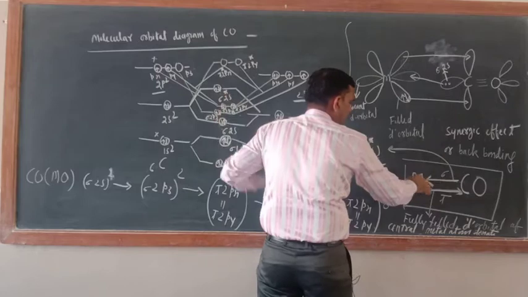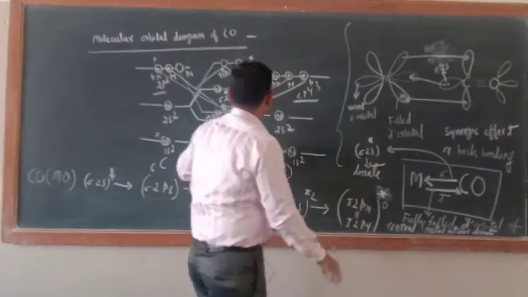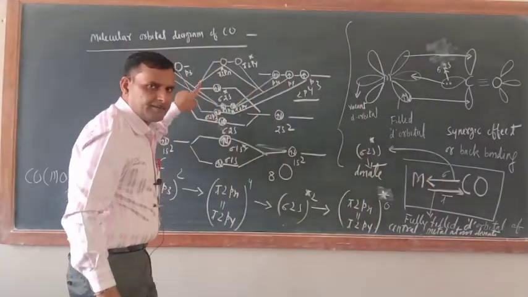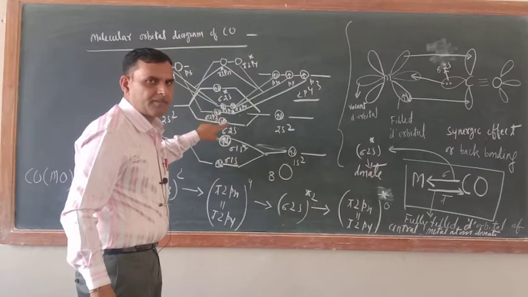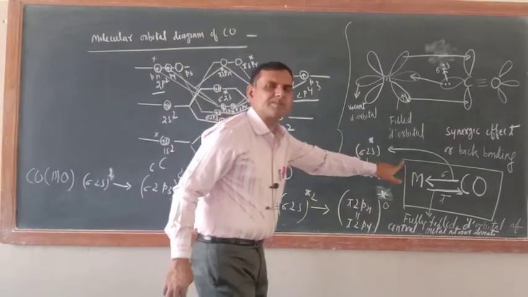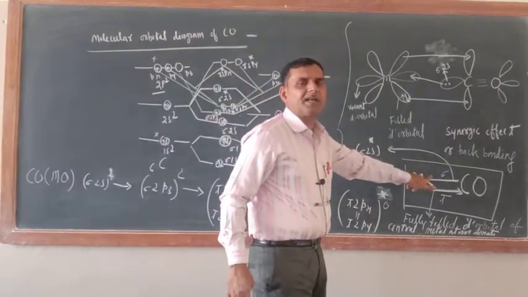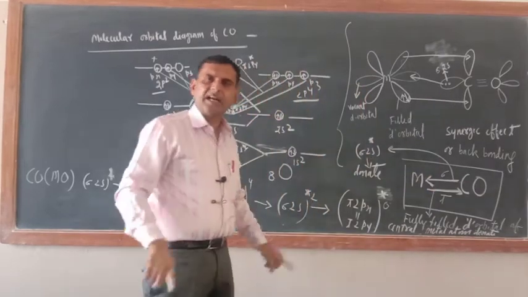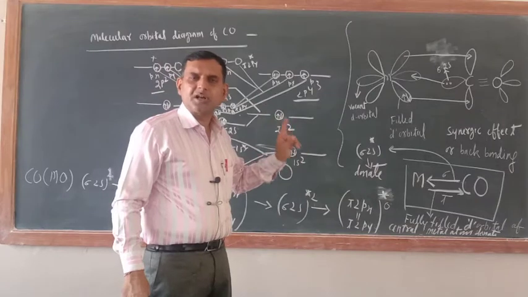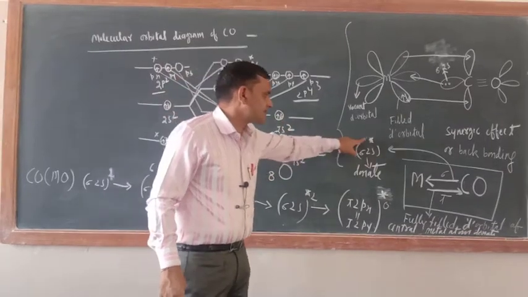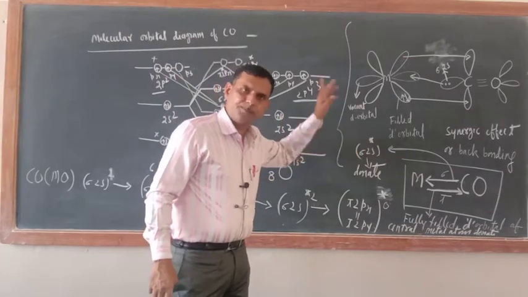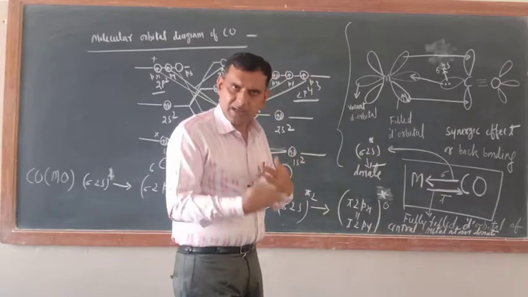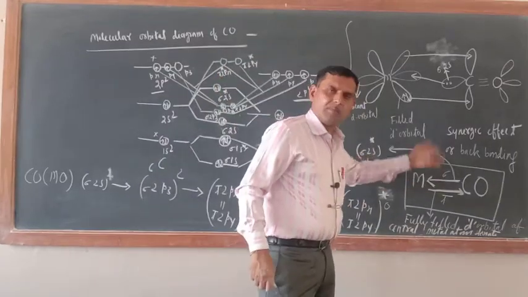Who is donating electrons? Sigma 2s of this one. The purpose of making the molecular orbital diagram is to explain the special kind of bonding present in carbonyl compounds. So carbon monoxide acts as a ligand because of the donation of electrons by the sigma 2s anti-bonding electrons. Okay. So now that is the normal coordinate bond and that is the sigma bond.